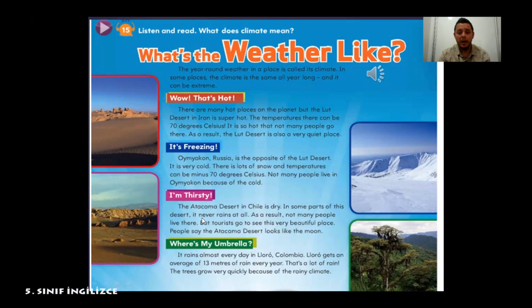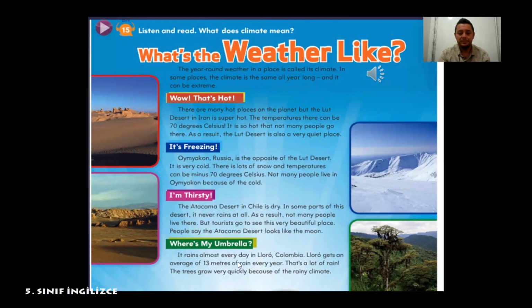As you can see, our third part is Atacama Desert, and it is in Chile. Atacama Desert is really dry. That means it never rains. So, as a result, not many people live there too. But tourists go to see this very beautiful place, because this desert looks like the moon. So it never rains in Atacama, never rains. And the last part is, where is my umbrella?